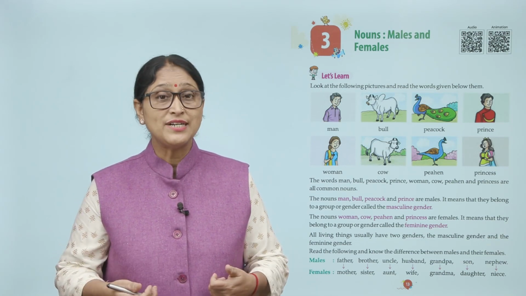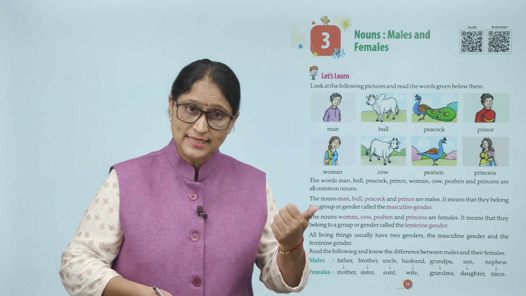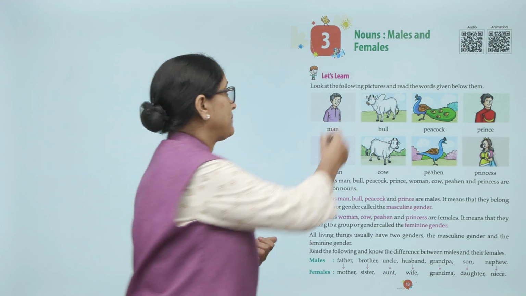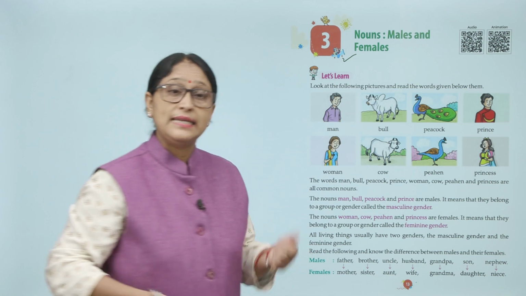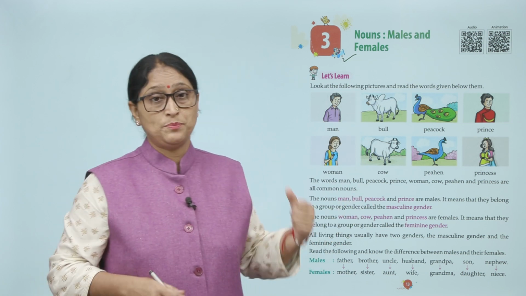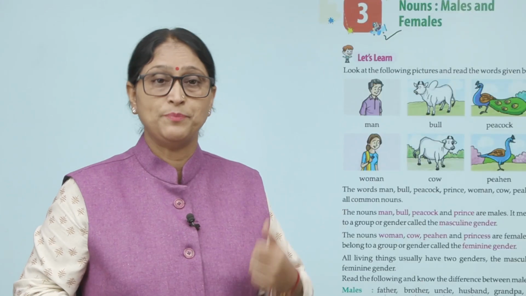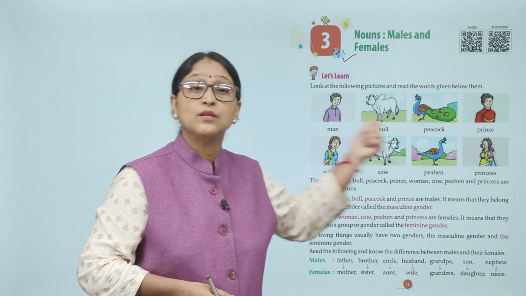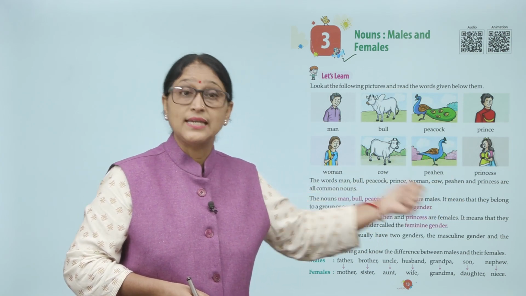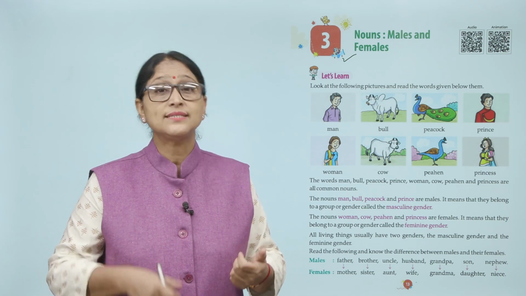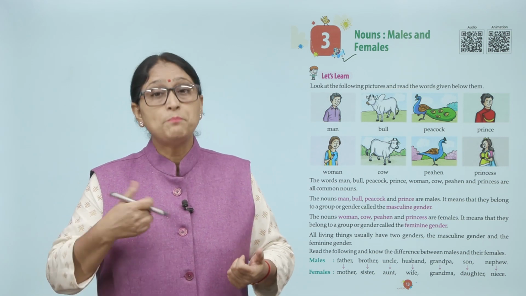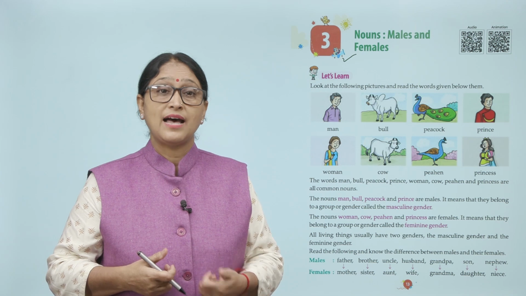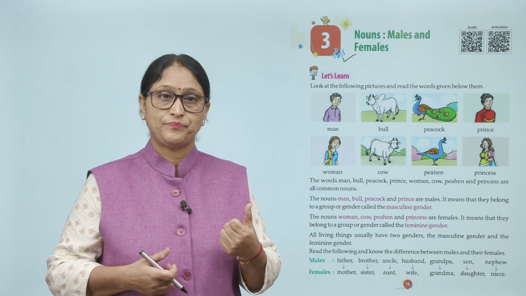Children, now we will read nouns, males and females. Let's learn. Look at the following pictures and read the words given below them. Man, bull, peacock, prince, woman, cow, peahen, princess. The words man, bull, peacock, prince, woman, cow, peahen and princess are all common nouns.